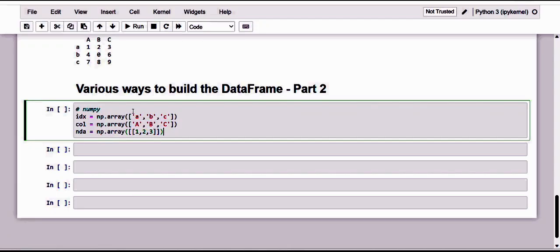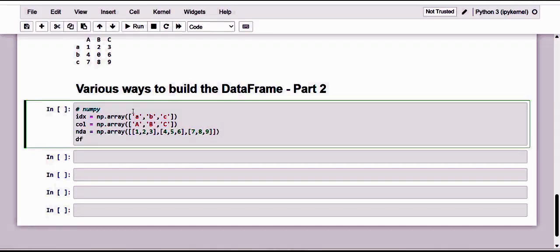So let me make it towards the nested functionality, as we have seen in the previous. Okay, so this is the element. Let me create the data frame, and of course we have already seen the exact syntax to create it. The first one is the data, and the second is the index.